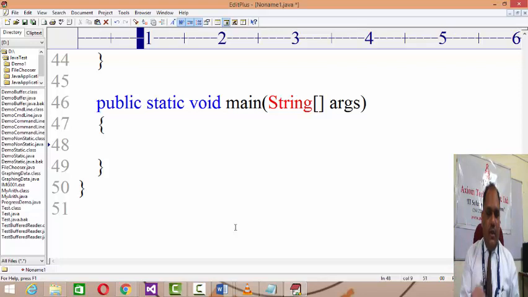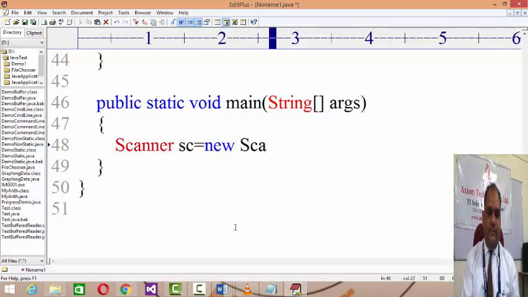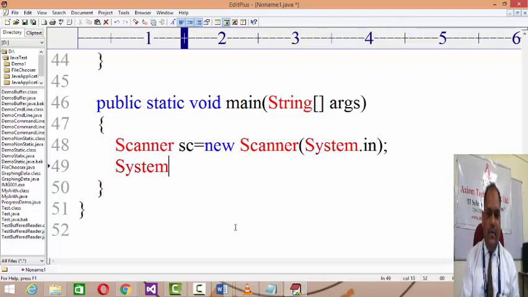Anyway, as you are inputting the data of two numbers, you need to initialize the Scanner class. Scanner sc = new Scanner(System.in). Now in the last topic we discussed data input techniques. You can take input from the scanner, from the buffer, or even from the command line arguments as well. Then you prompt the user with System.out.println.